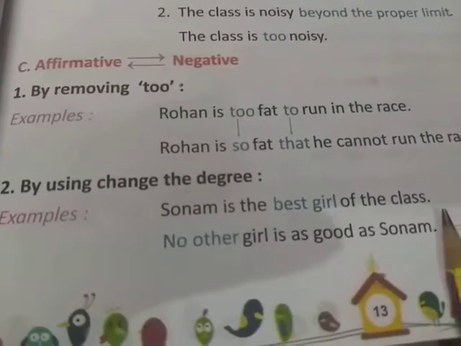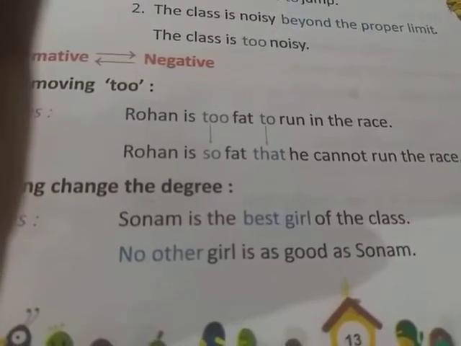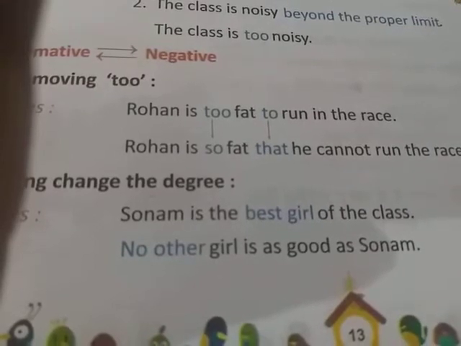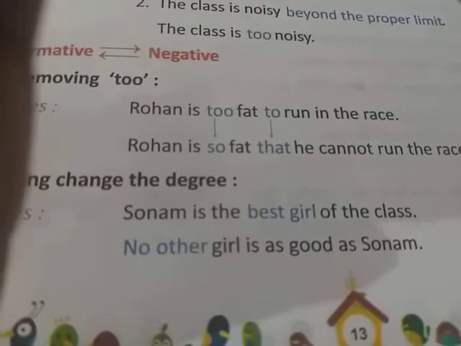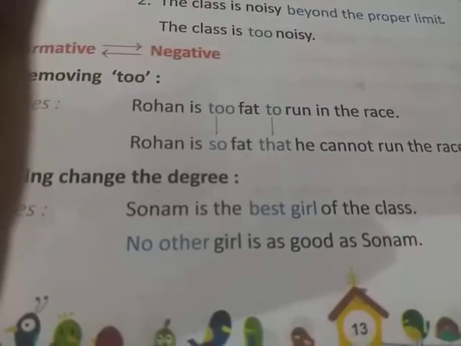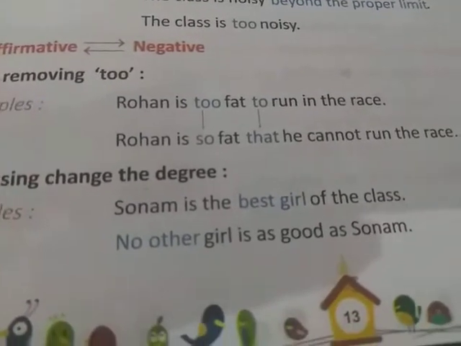Like this you can change it. One more example you can take, iron is the most useful of all metals. So you can change it as, no other metal is as useful as iron is.